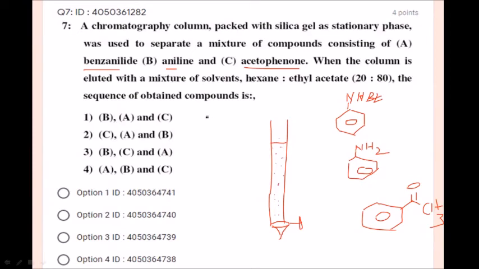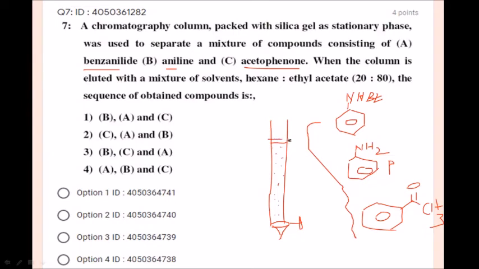What is the sequence of the obtained compounds? Among benzanilide, aniline and acetophenone, which is more polar? Yes, aniline is more polar. That means aniline will come later. It is going to come very last after all these compounds. They loaded the mixture in this column.